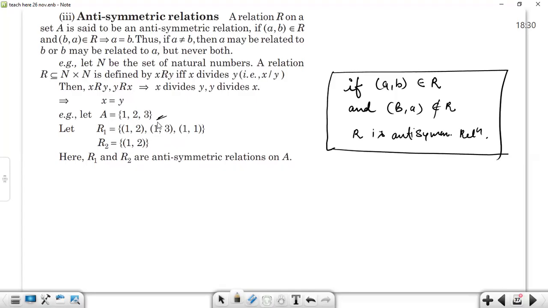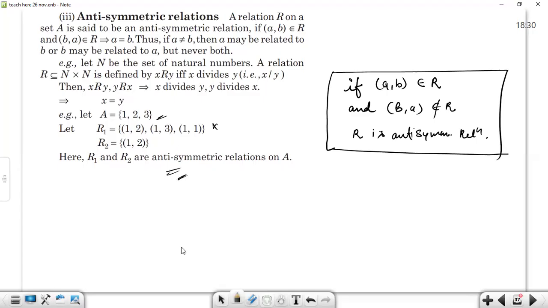So if there is a set A and the given relation is (1,2), (1,3), (1,1). If (1,2) is there, is (2,1) there? No. So it's not symmetric. That's why it's anti-symmetric. If R2 is here with (1,2), is (2,1) here? No. So that's why R1 and R2 are anti-symmetric.